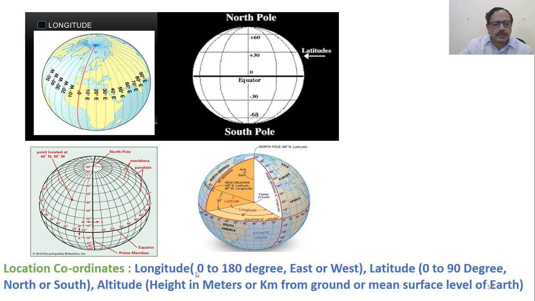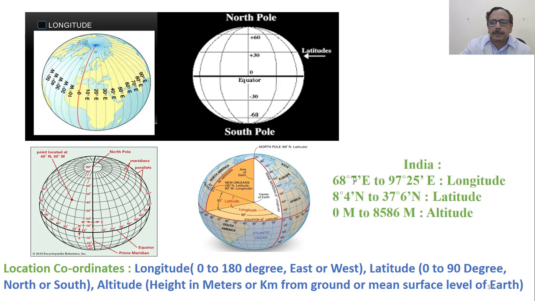So longitude varies between 0 to 180 degrees east or west. Latitude varies from 0 to 90 degrees north or south. And altitude is the height measured from the surface of the earth, in meters or kilometers, from the ground or mean surface level of the earth.